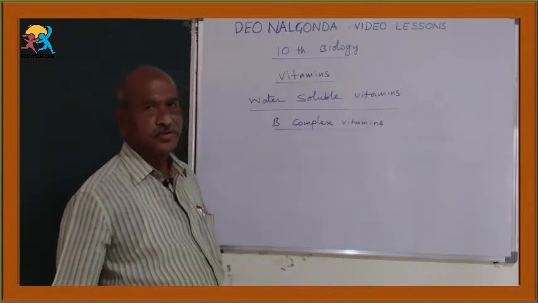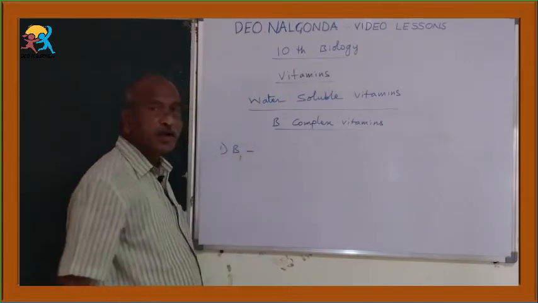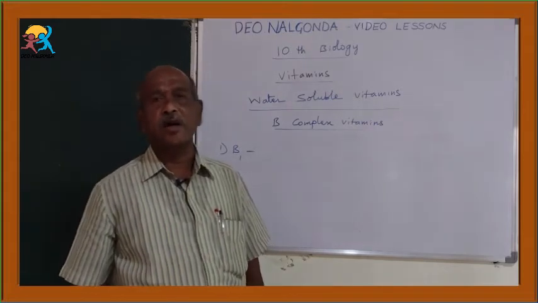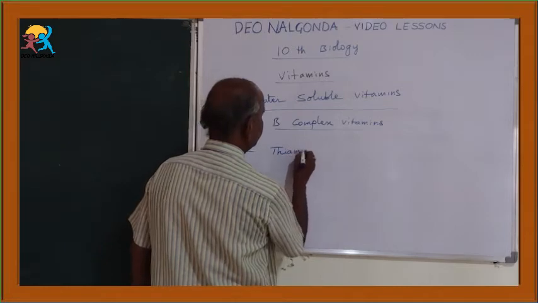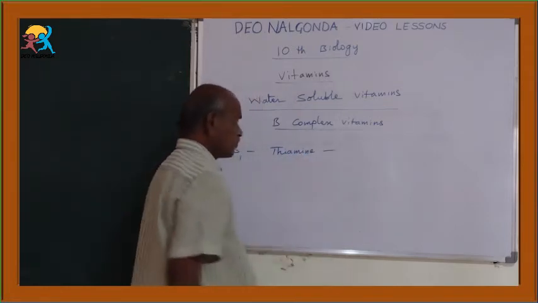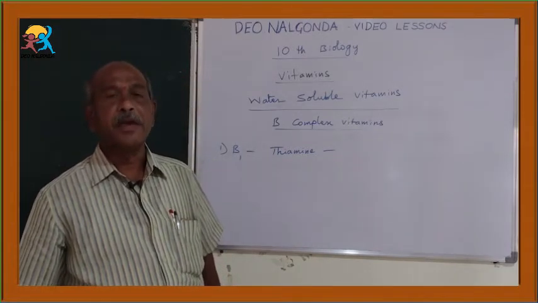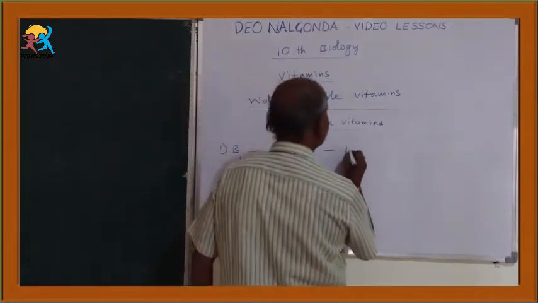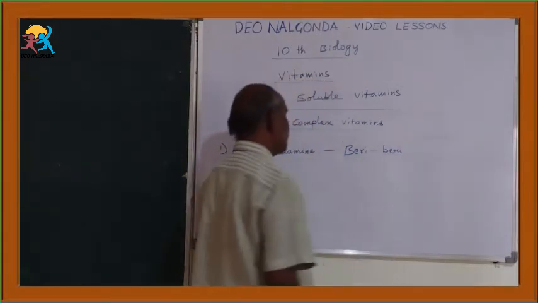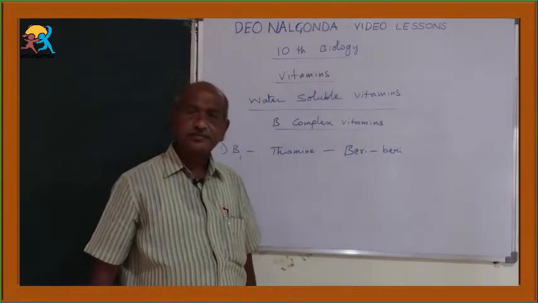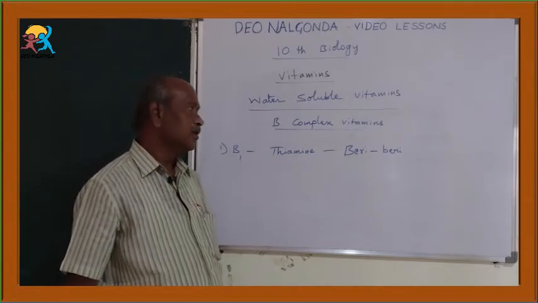B complex vitamins. The first one is B1. This B1 is chemically known as thiamine. Its deficiency causes the disease beriberi. So beriberi is the disease caused by the deficiency of B1 vitamin thiamine.